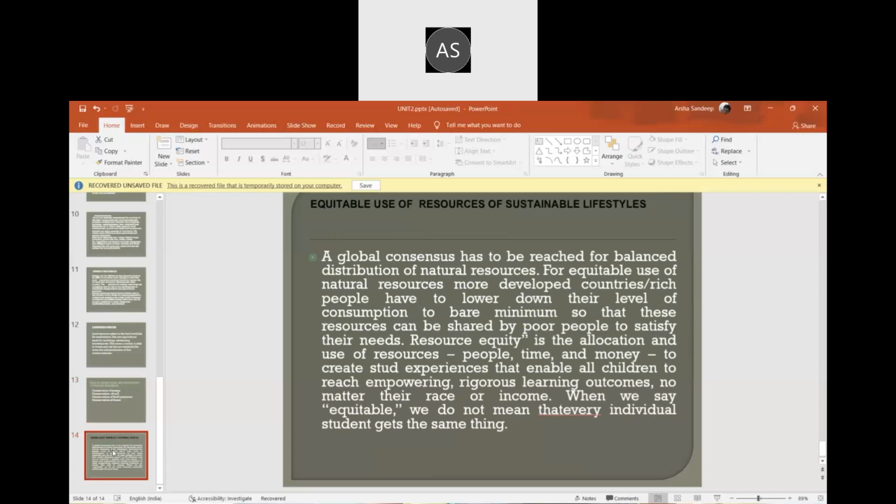So next is equitable use of resources and sustainable lifestyle. The global consensus has to be reached for balanced distribution of natural resources, for equitable use of natural resources. More developed countries and rich people have to lower the level of consumption to bear the minimum.